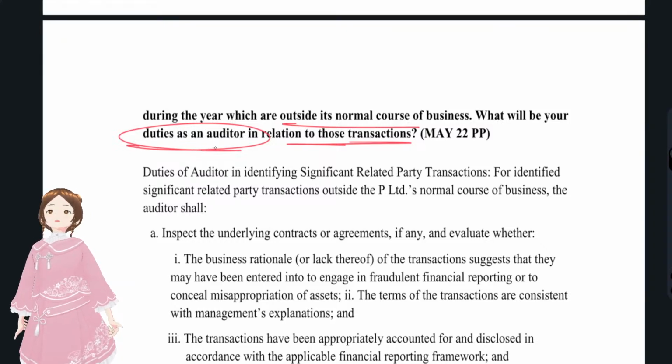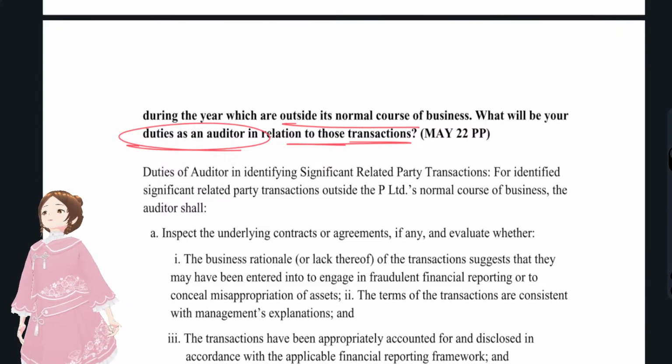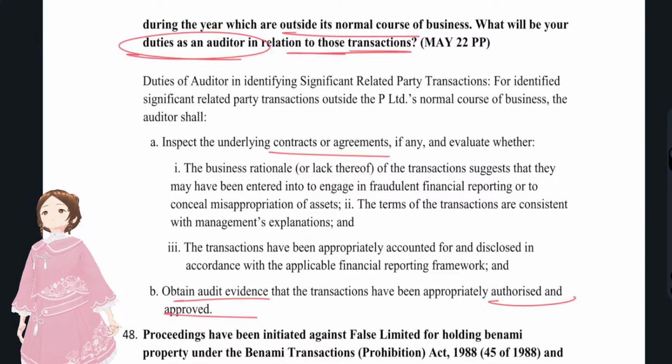See, related party transactions, right? With regards to related party transactions, what are the duties? He has to check the contracts and agreements, and he has to obtain audit evidence whether they have been properly authorized or approved by the audit committee or by the board of directors.